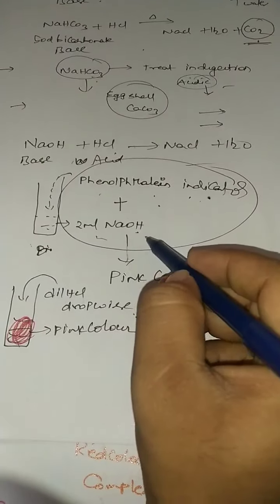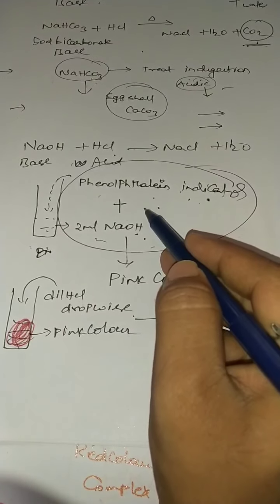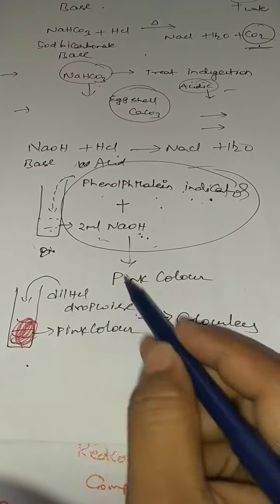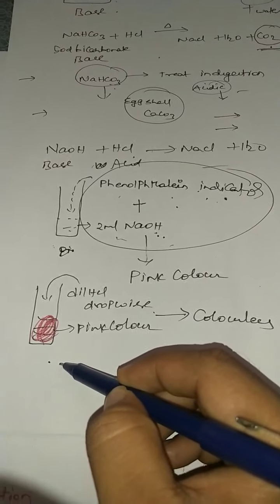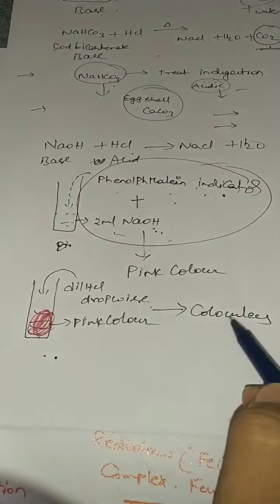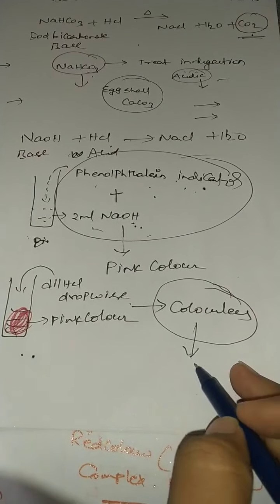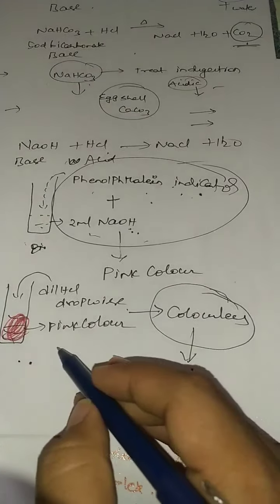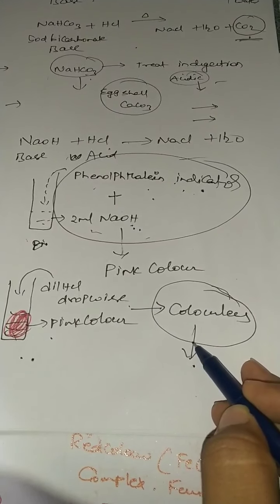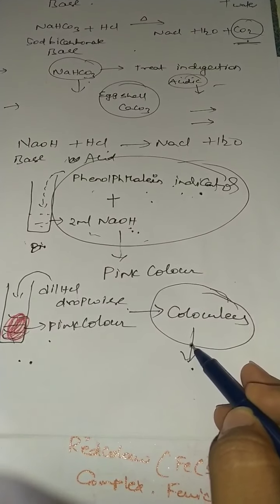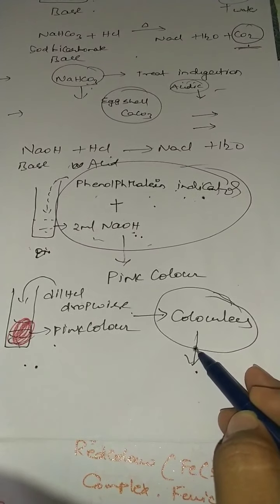So first I took a base, I added a few drops of indicator, and the solution turned pink. After that, if I add dilute HCl dropwise, at a certain stage the test tube becomes colorless. The pink color solution becomes colorless. So conversion of pink color to colorless indicates that the reaction has come to an end. This is the experimental evidence for the neutralization reaction.